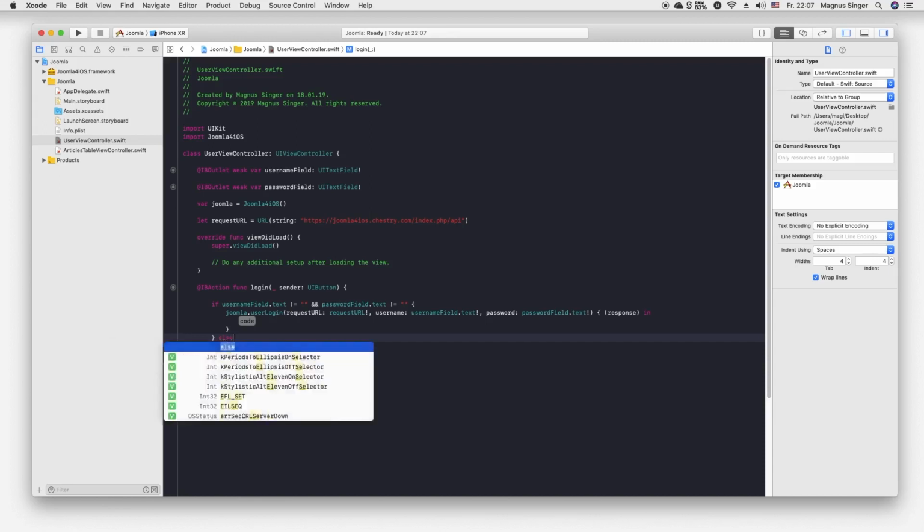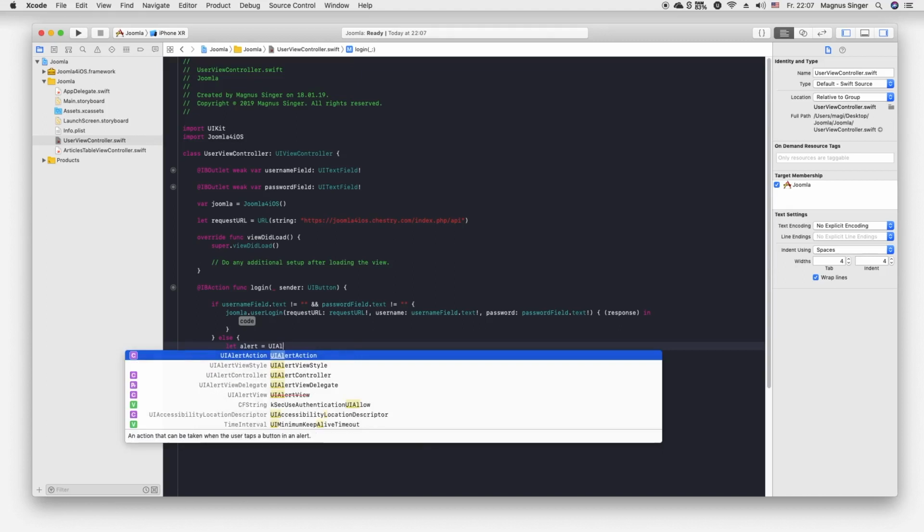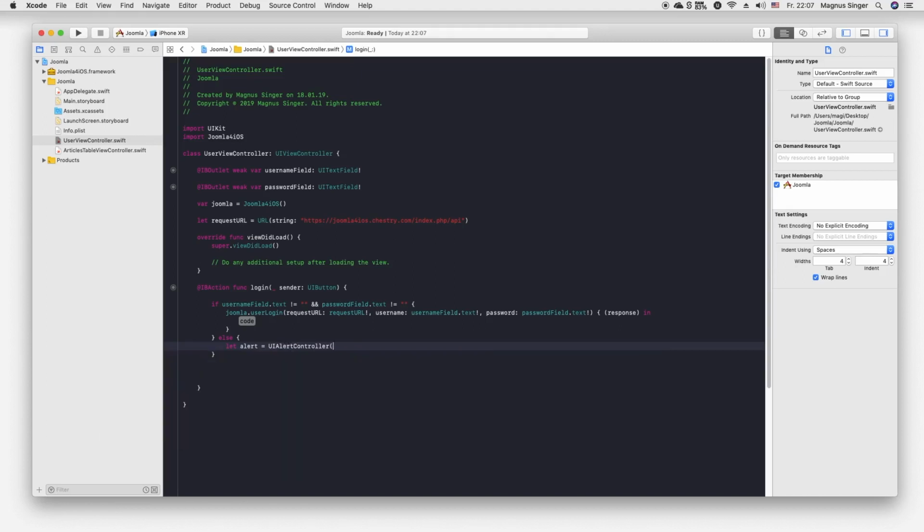And if there is no input, we will just create an alert, a UIAlertController, which says please enter username and password. The message will be empty for now, and we'll make it an alert.